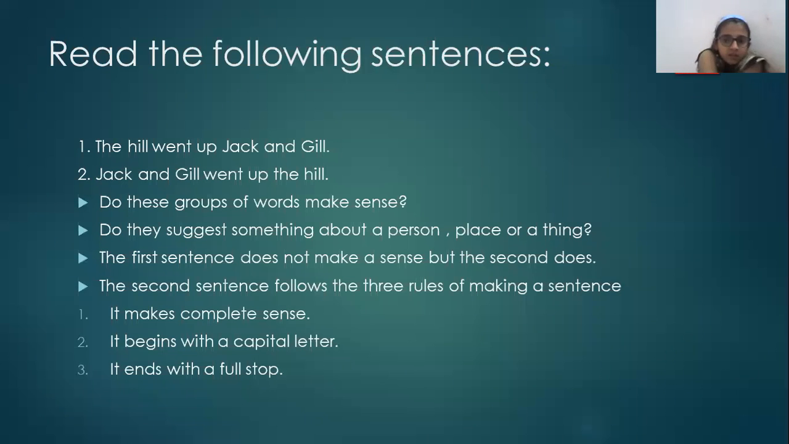Now, what are the three rules? The three rules are: it makes complete sense, it begins with a capital letter, and it ends with a full stop, right? So now you can see here it is starting with a capital letter, ending with a full stop, and this second sentence is giving us full meaning.